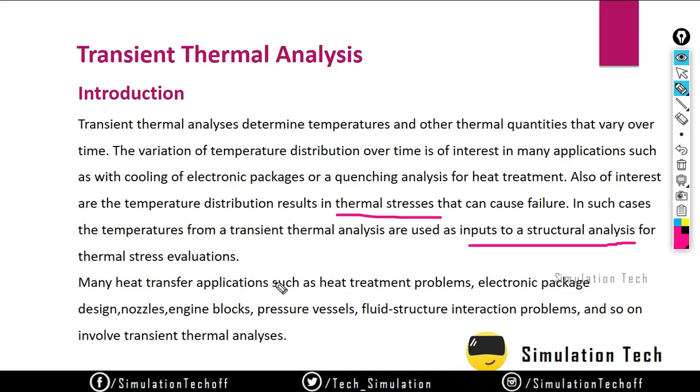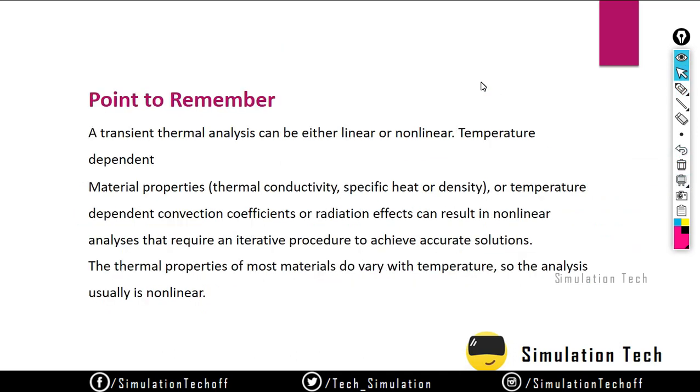Many heat transfer applications, such as heat treatment problems, electronic packaging, nozzles, engine blocks, pressure vessels, we can say n number of examples for this type of analysis. Okay, so it's a quick intro to transient thermal analysis, and also thermal stress analysis. I will move on to the next slide, that is points to remember.